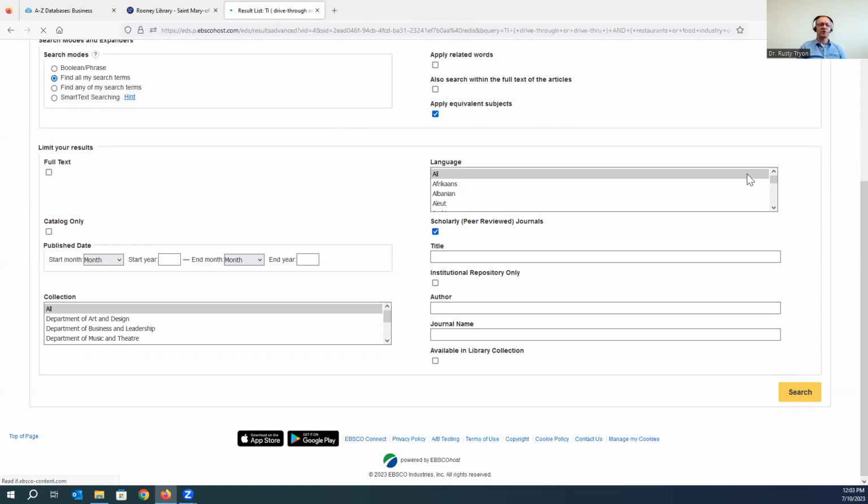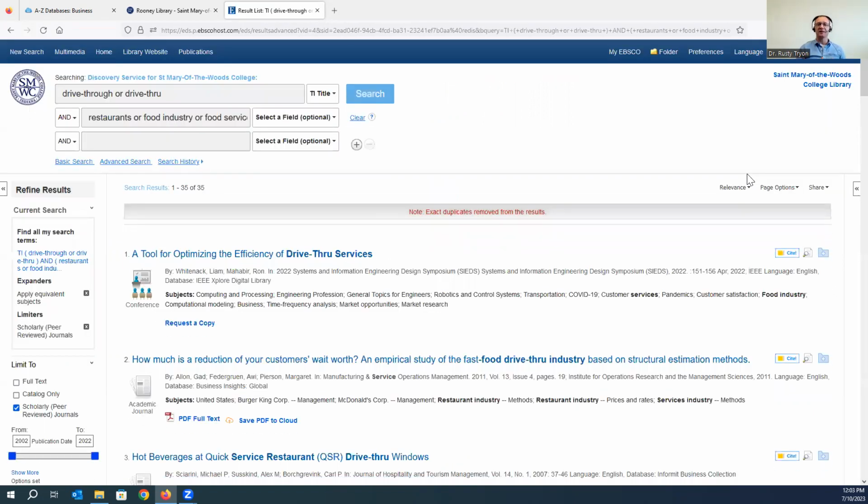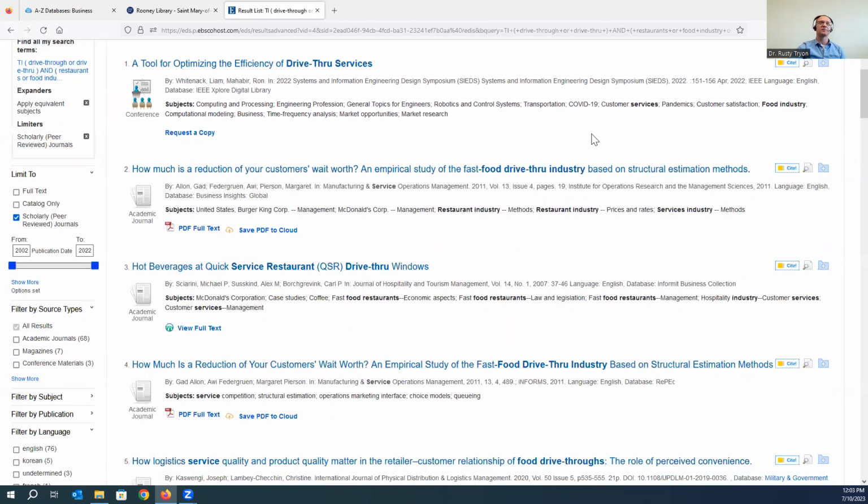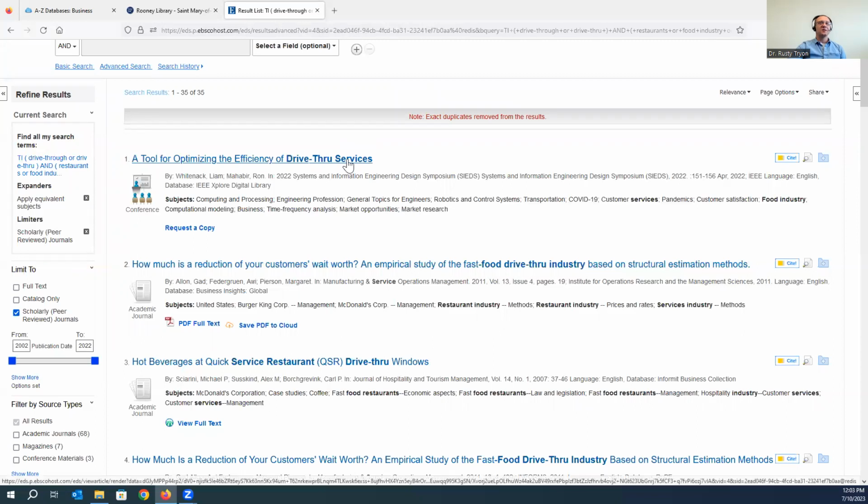What we're doing here is searching far beyond those few databases by using this particular search. We're even looking in databases that we don't have immediate access to. Because we need scholarly peer-reviewed journals for this particular assignment, and they're not readily available in those other databases that we searched, this is a better alternative for finding those things. So let's look at these very quickly and highlight some things.